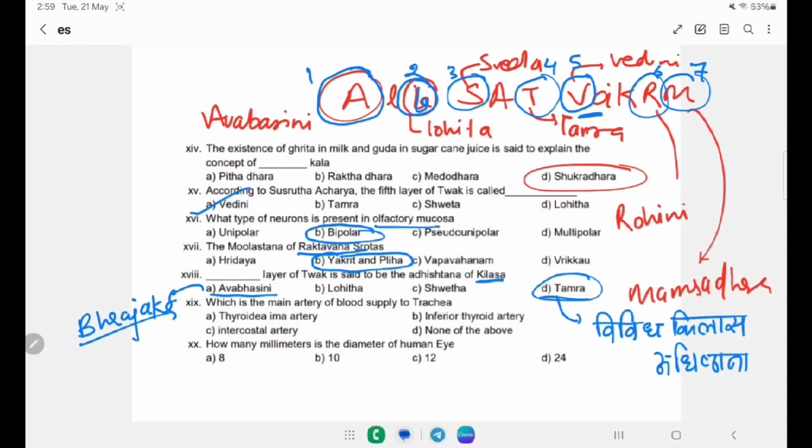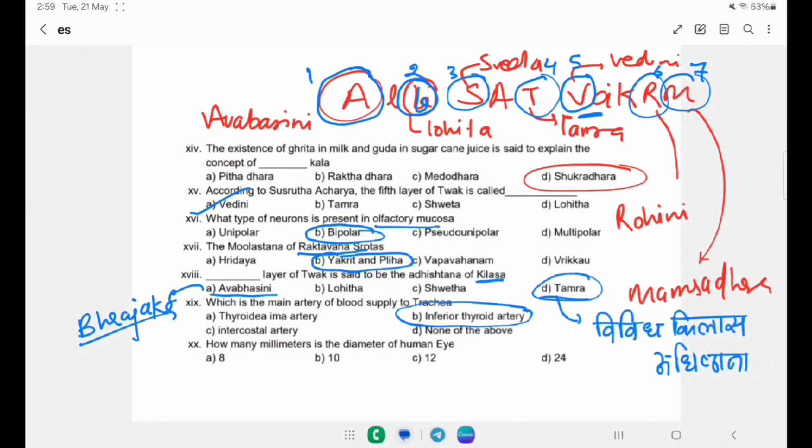Which is the main artery of blood supply to the trachea? Option A. Thyroidea ima artery, B. Inferior thyroidal artery, C is the intercostal artery and D is none of these. The main artery supplying the trachea is the inferior thyroidal artery.